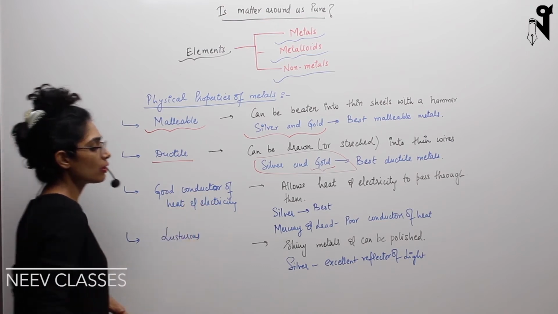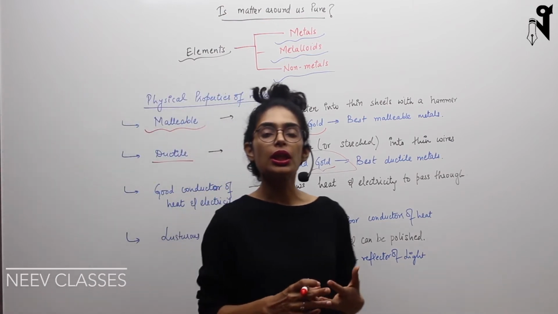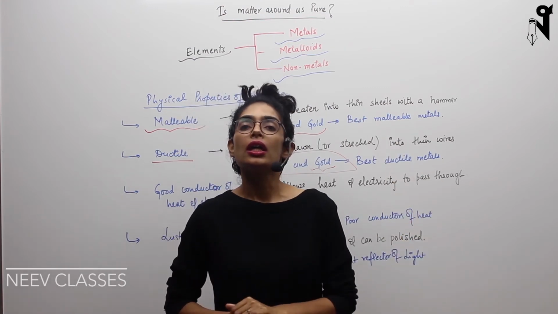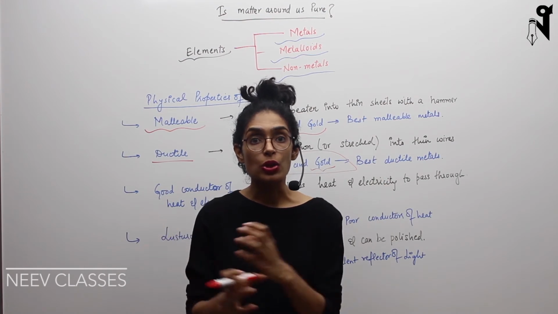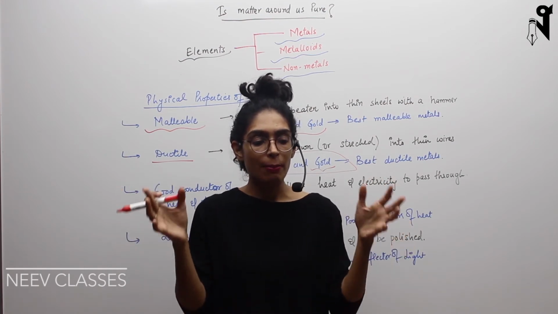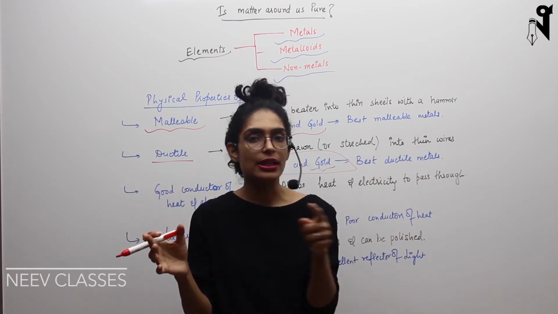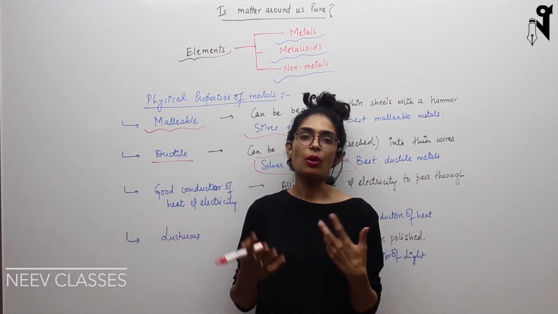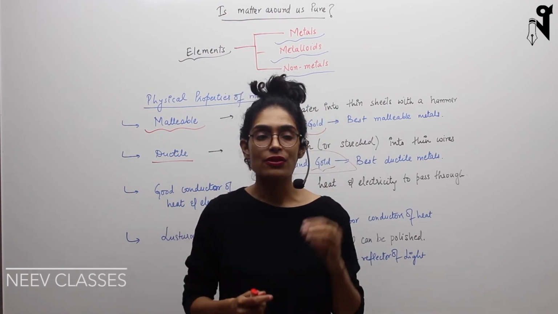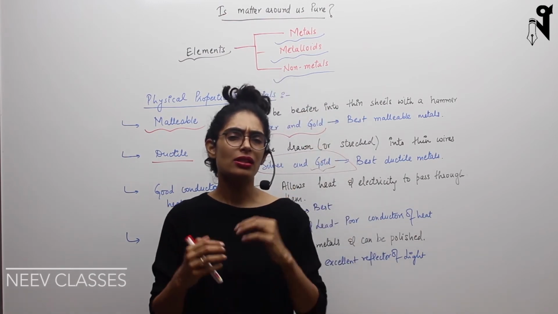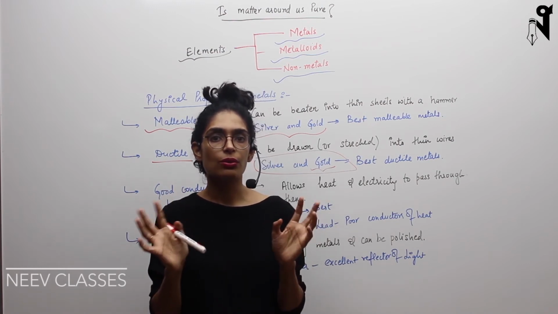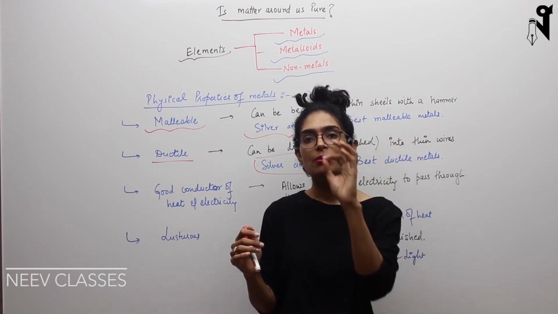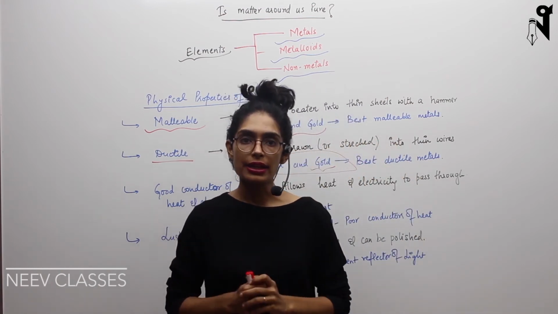Next is being a good conductor of heat and electricity. What do we mean by good conductor? A good conductor means it has the capability to let electricity and heat pass through it. How do metals have that property? Basically, metals have some free electrons inside. That's a little higher level science, I'm just trying to give you a small idea. When you talk about a metal piece, it has some freely moving electrons inside.